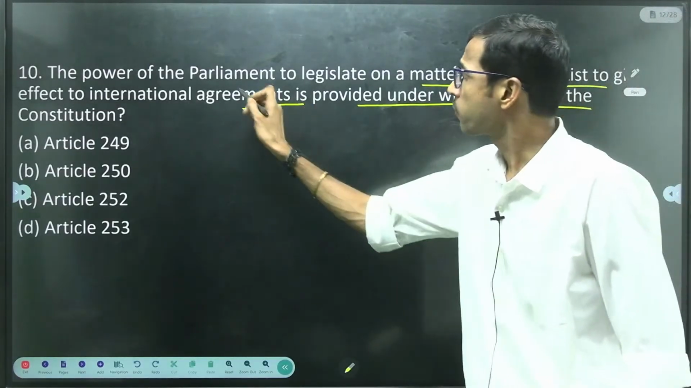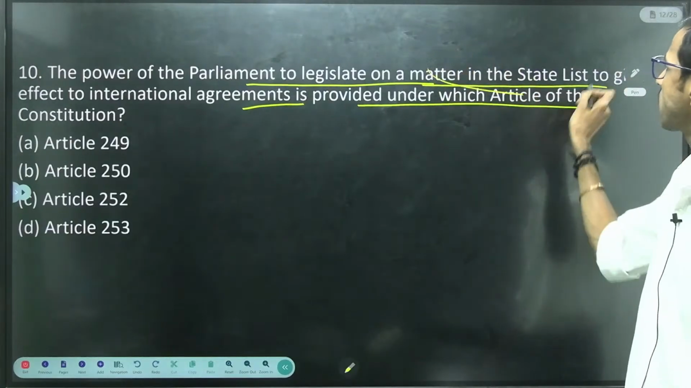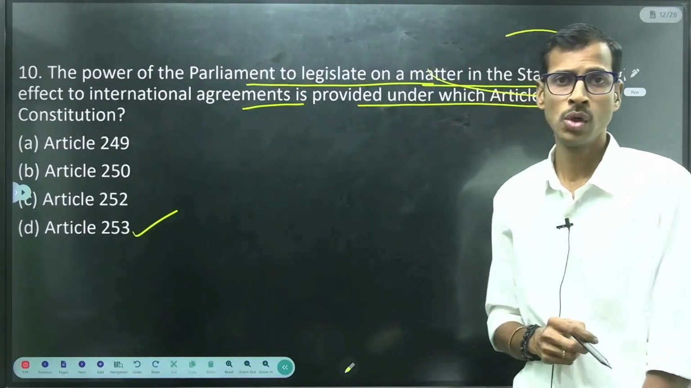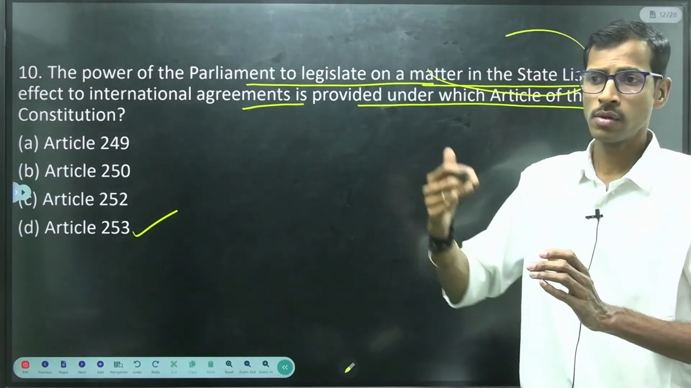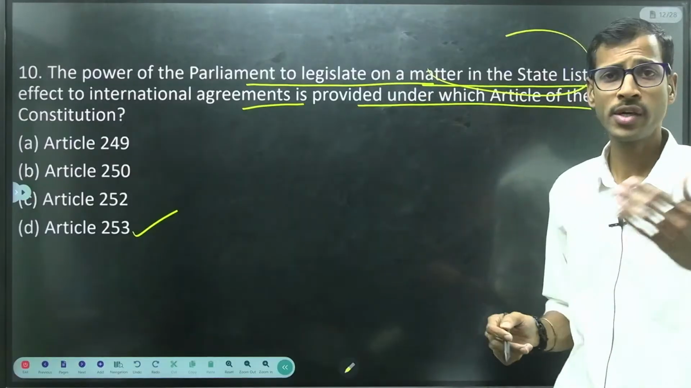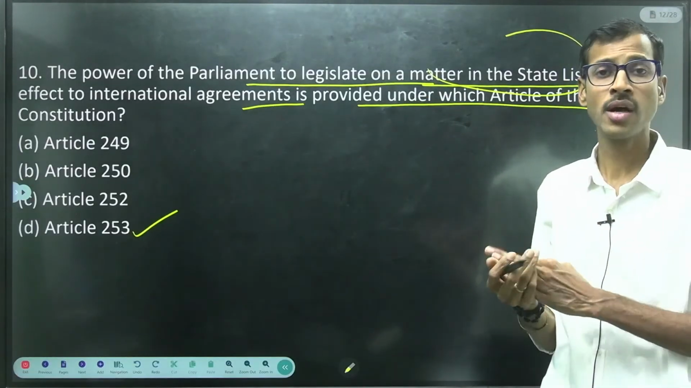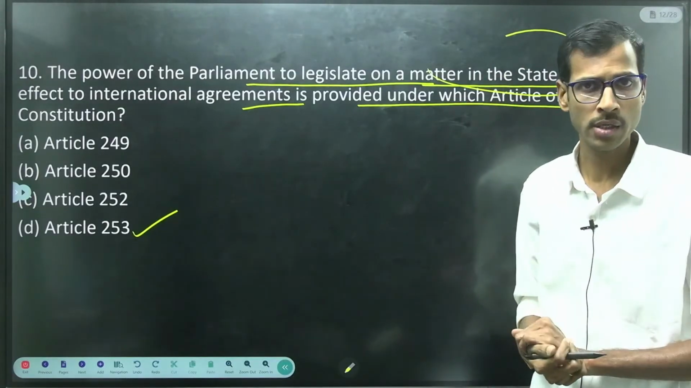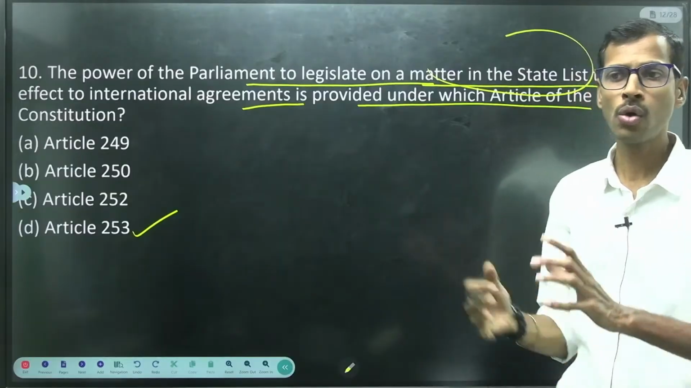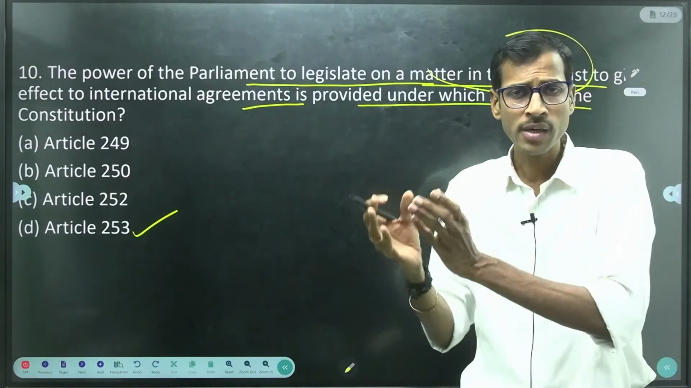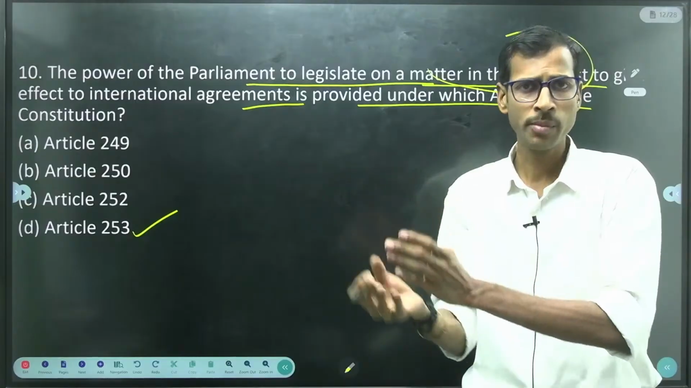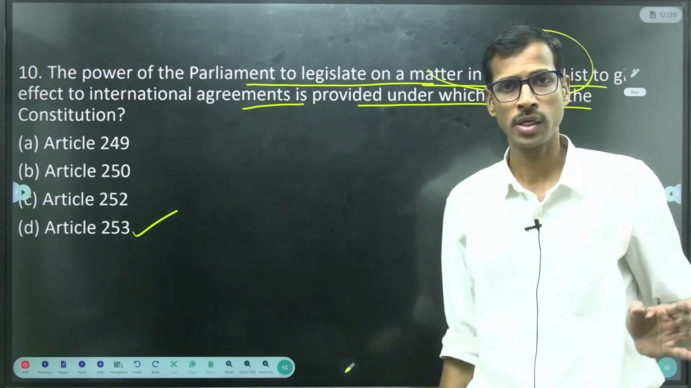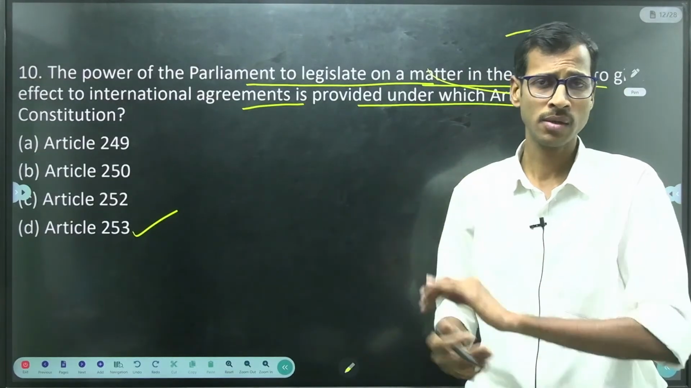So the power of the Parliament to legislate on a matter in the state list, that is Article 253. Whenever India is acting on agreements related to treaties or some conventions, it is completely the central government's authority to take any action on that, right? No limit in that, right? So the rules and regulations related to those conventions, treaties or agreements are applied to the entire Indian territory, not excluding anything, right?